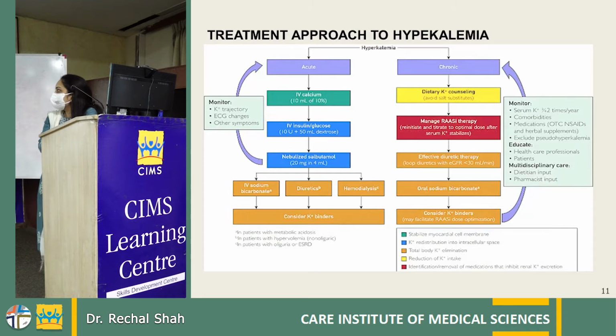patients with renal failure. And if it is a chronic hyperkalemia, which we frequently see in our OPD setting, patients having around 5.5 to 6 potassium, first and foremost, we have to do a dietary potassium counseling, and we have to manage the RAS inhibitor therapies. We don't have to just stop it. We have to either stop it transiently or decrease the dose and then reinitiate it. We have to give an effective diuretic therapy, oral sodium bicarbonate, again if there is acidosis, and give potassium binders.